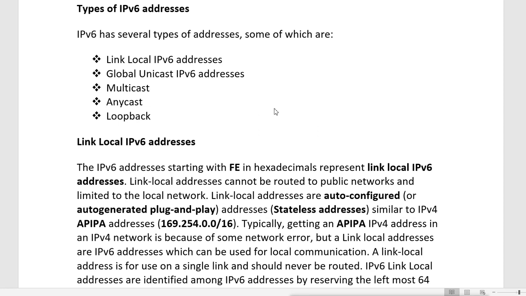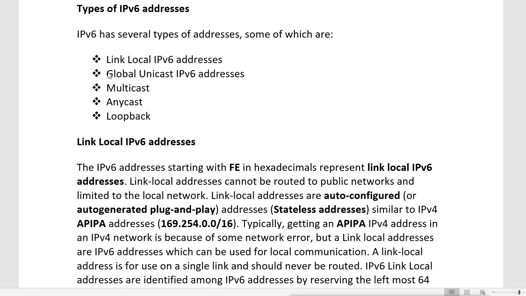So in IPv6 we have link local address. Actually, in IPv6 we don't have broadcast. We have mainly unicast and multicast, so we have either a unicast address or a multicast address. We don't have a broadcast address. This link local address is also called link local unicast address. Then we have global unicast address, multicast address, anycast address, and then loopback address.